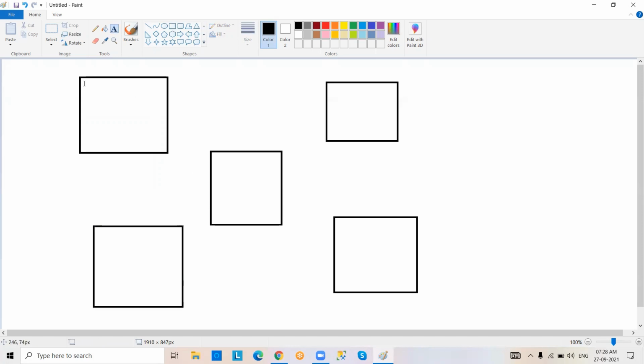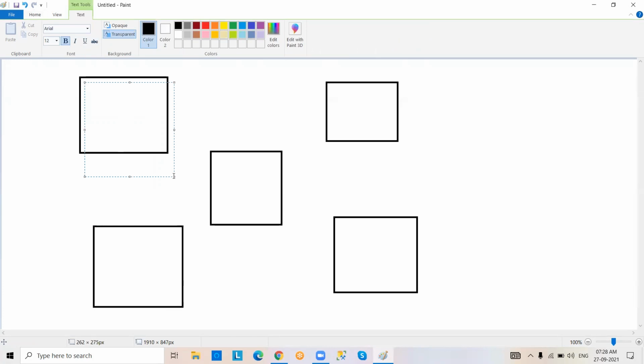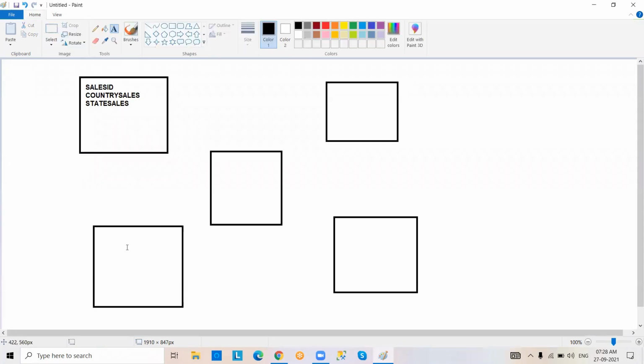That is our plan. For example, here I have some tables. Suppose sales ID, country sales, in the same way state sales, kind of scenarios here we have.